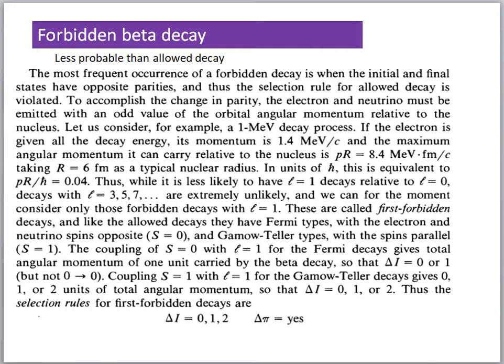So forbidden is only a technical term. Even if the allowed decays are not possible, the forbidden decays happen. They are not actually forbidden, they are less probable. If allowed transitions are not possible, then comes the forbidden decay process.